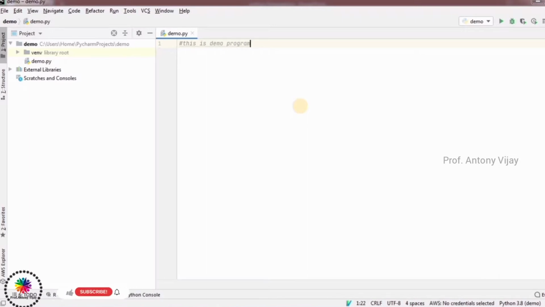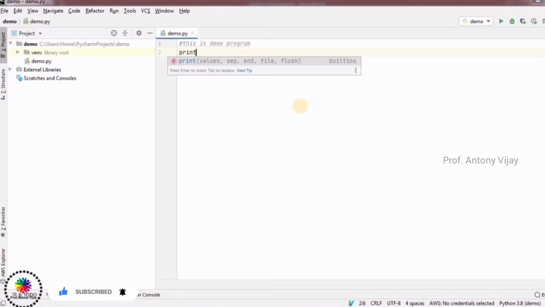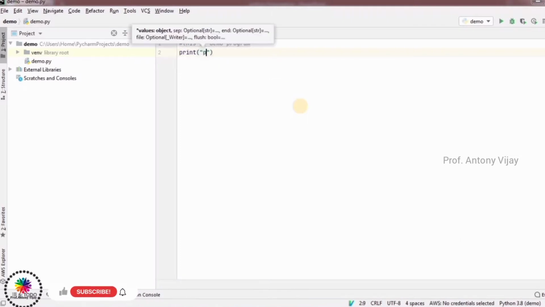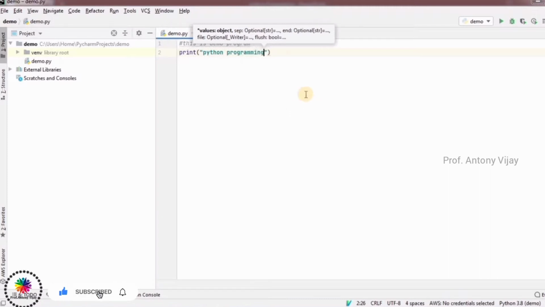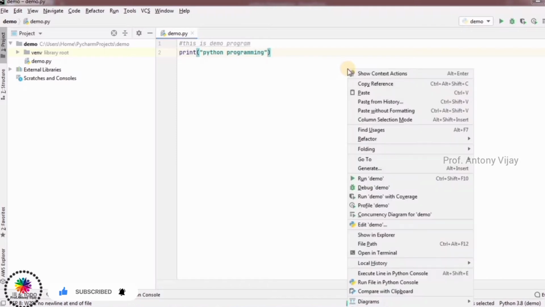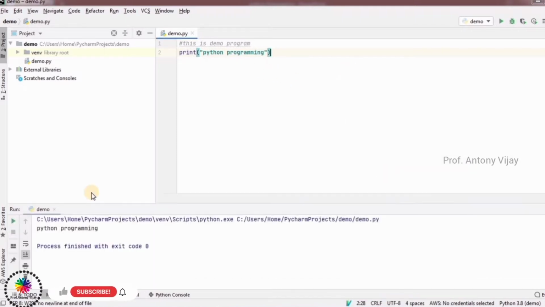So what is the usage of this line? If you type like this, the compiler will not take care of it. Take care of means what? It will not consider the line. Okay, so under that, here I am typing a print statement. Okay, Python programming. Here the first line will not be considered. While running the code, see, the result will show you, okay, it will show you Python programming. It means the first line, the compiler does not take care of it.